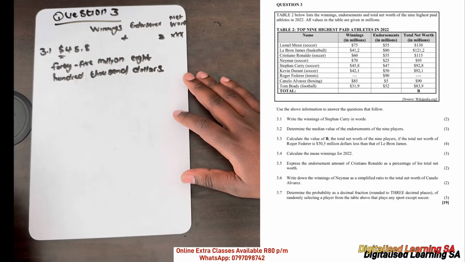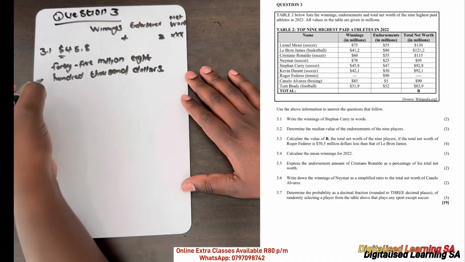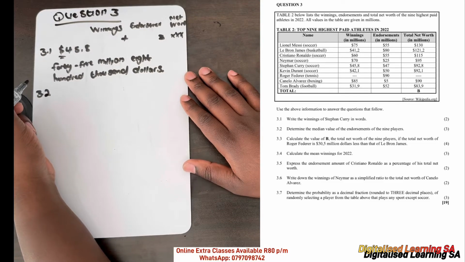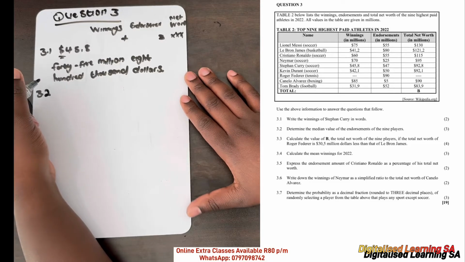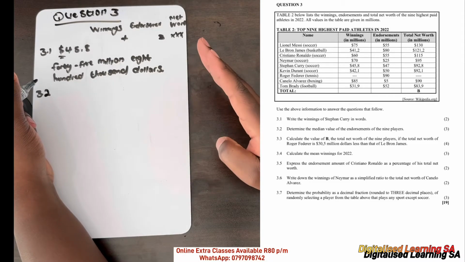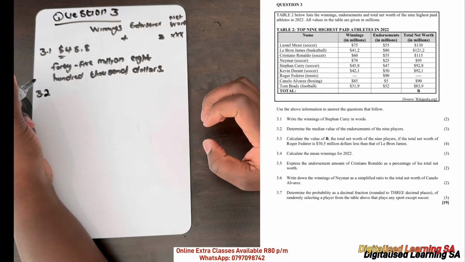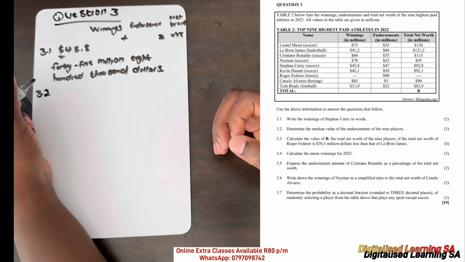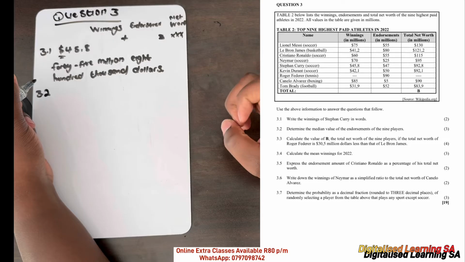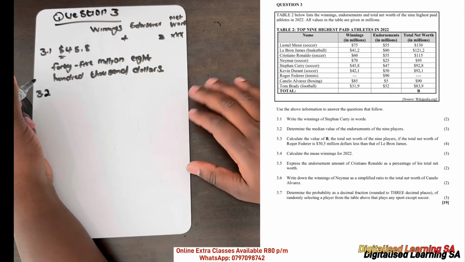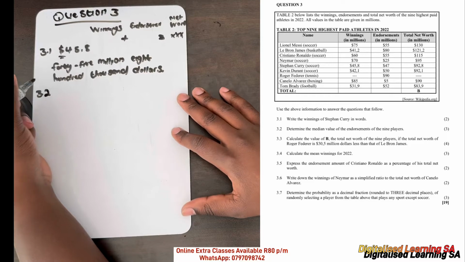Now let's move to question 3.2. It says determine the median value of the endorsements of the 9 players. So we'll be looking at the middle column for endorsements. Remember, guys, if we are calculating a median, what we need to do is arrange our values from smallest to highest first.